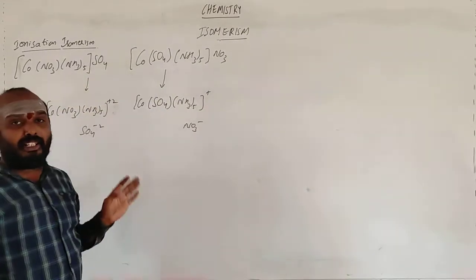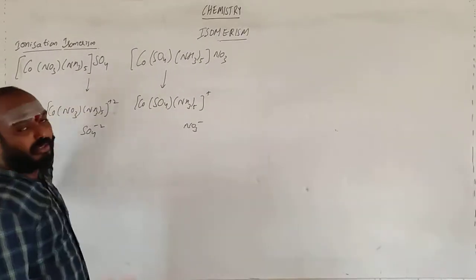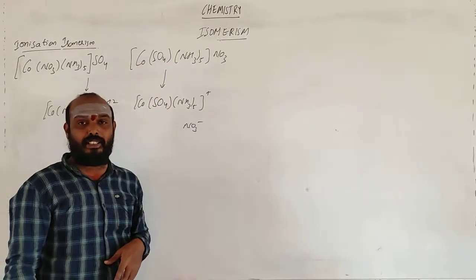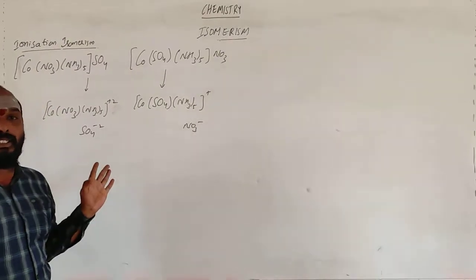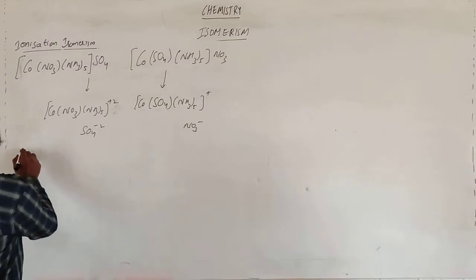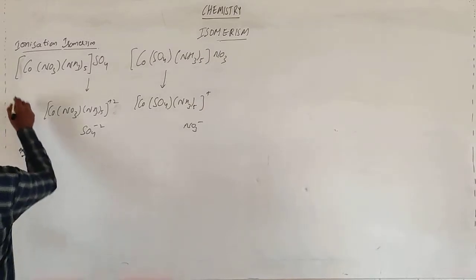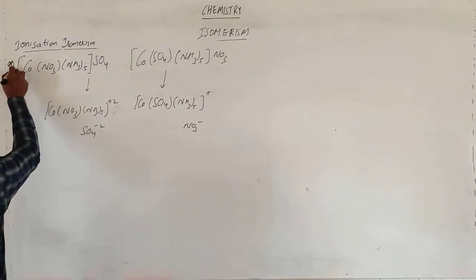These two will have different colors because this one will absorb one sort of light and the other will absorb another sort of light. They will not be the same, but the molecular formula is the same. Let us take one more example. This is one example for ionization.